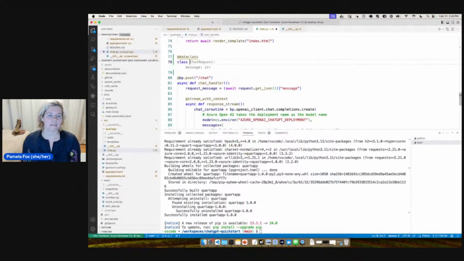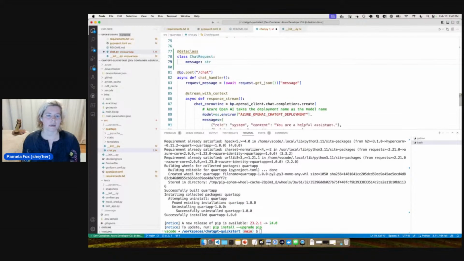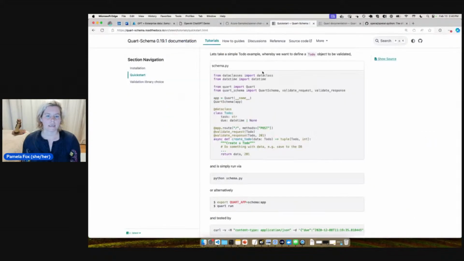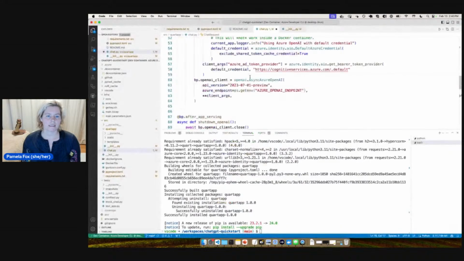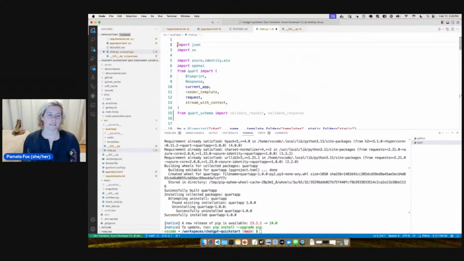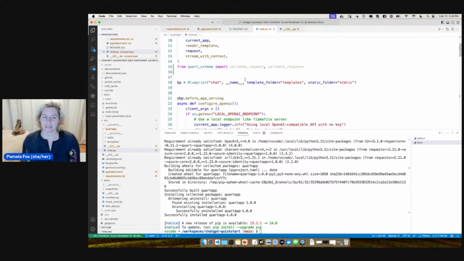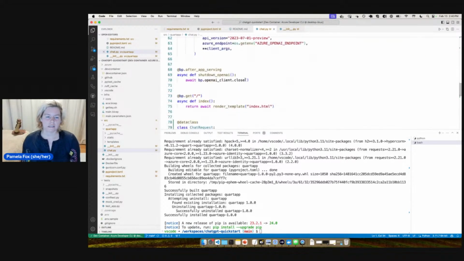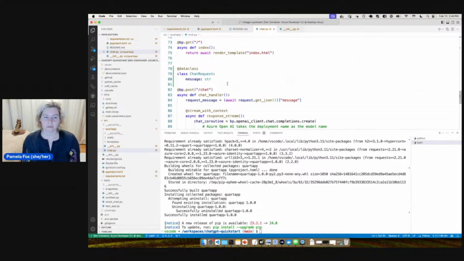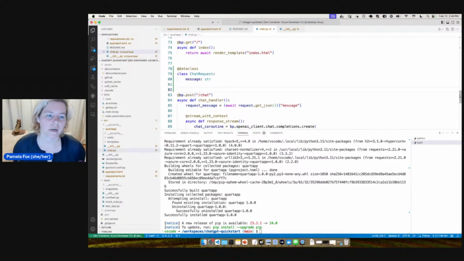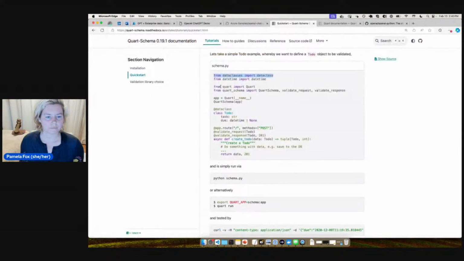And class chat request, message string. Okay. And the data class that just comes from Python data class. And this is an interesting part. I was looking at the Pydantic documentation, and there are apparently multiple ways you can define Pydantic data classes, including using data class, but I thought you were supposed to use the wrapper for it. So we'll have to double check whether this is really going to work with Pydantic.